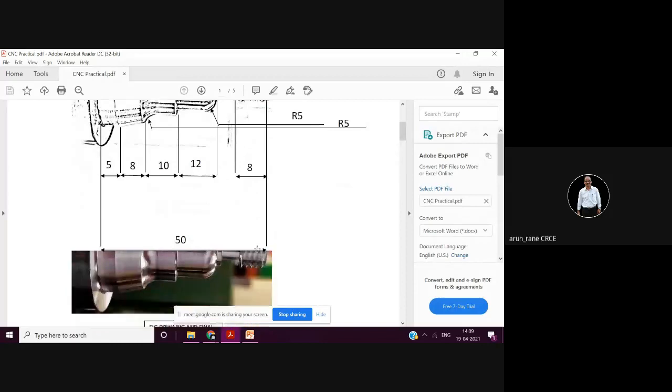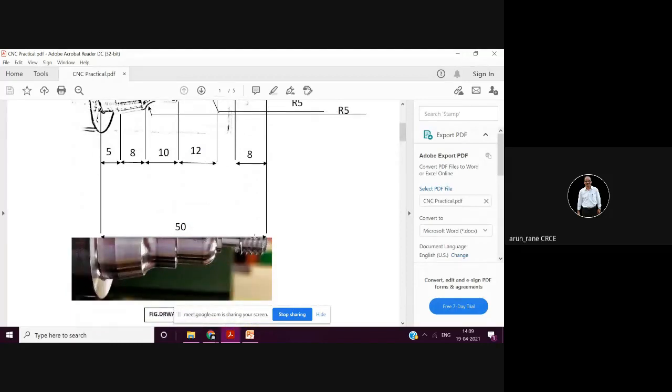The very first thing is that you always have to determine the program zero point. In case of a lathe machine, it is on the center line of the machine. X0 is always in this direction and Z is in this direction. Z is nothing but the axis which is parallel to the spindle. So you have X0 and Z0, that is the program zero point, over here. In the negative direction it will be Z minus, here it will be Z positive, here X positive, and here X negative.